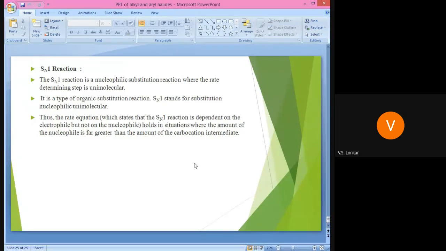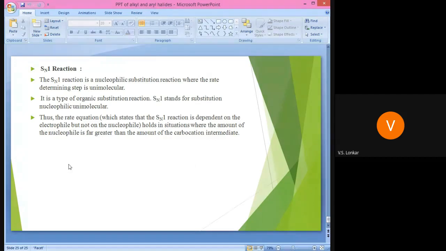This hydrolysis of the tertiary alkyl halide with aqueous KOH takes place by the SN1 reaction. It is a very simple reaction that includes the mechanism and energy profile diagram, and this question is frequently asked in exams.